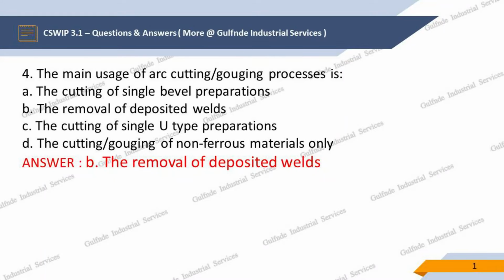Question 4. The main usage of arc cutting/gouging processes is. Options are A. The cutting of single bevel preparations, B. The removal of deposited welds, C. The cutting of single U-type preparations, D. The cutting/gouging of non-ferrous materials only. Our answer is B. The removal of deposited welds.